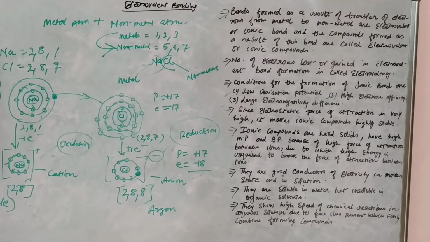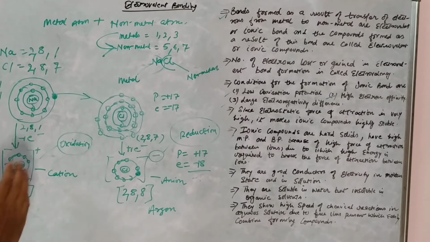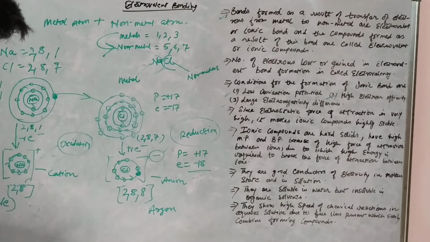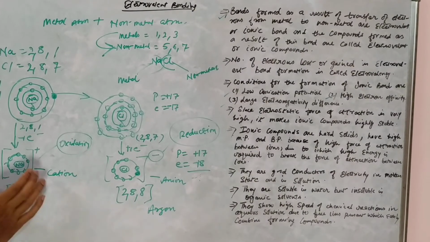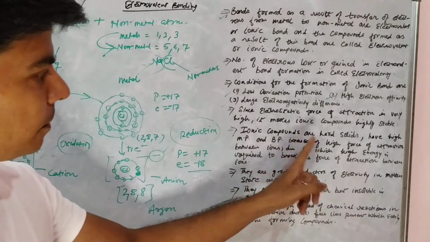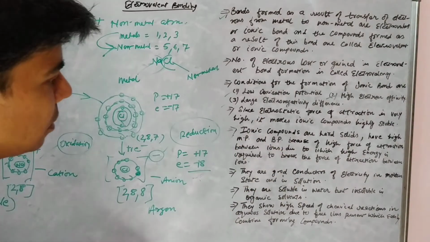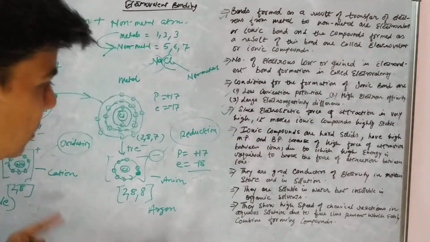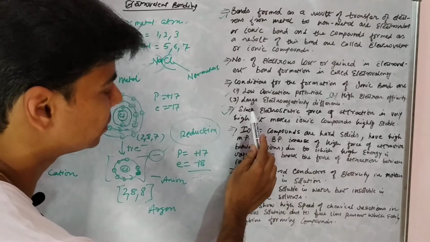And since we said that these electrovalent compounds are formed as a result of attraction between positive and negative ion, right? So ionic compounds are, just taken this down, we've already done this a few seconds before.